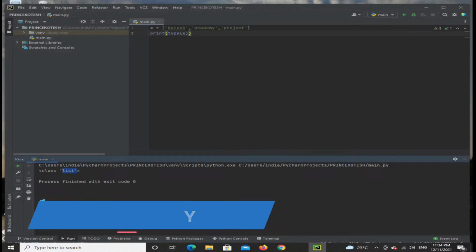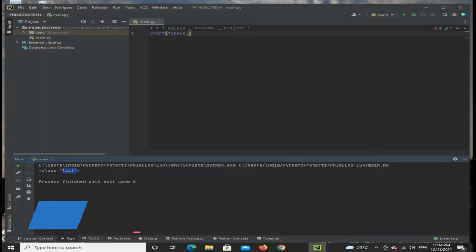So a list is represented in square brackets, with items separated by commas. If you take the same expression in curved brackets, that is, parentheses, you will get tuple. The difference between list and tuple is that lists are represented by square brackets and tuples by curved brackets.